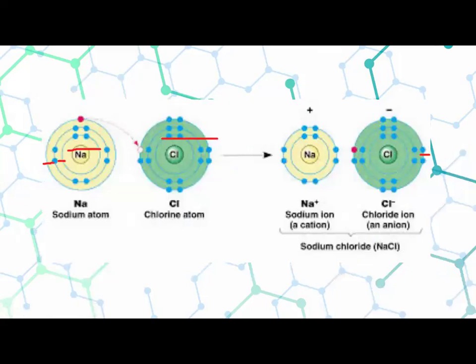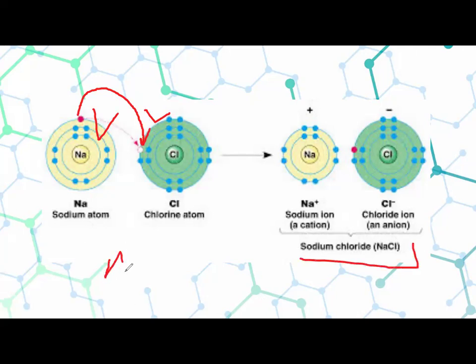Here you can see that the first element is sodium and the second is chlorine. So class, you can see here that we have a sodium atom, and this is a chlorine atom. This sodium gives 1 electron to the chlorine atom and forms a bond, and then the formation of sodium chloride occurs. It means that Na positive when combined with Cl negative forms NaCl. Okay class.